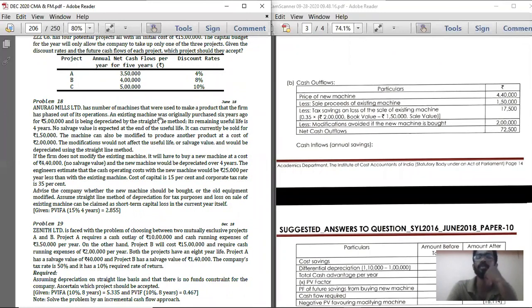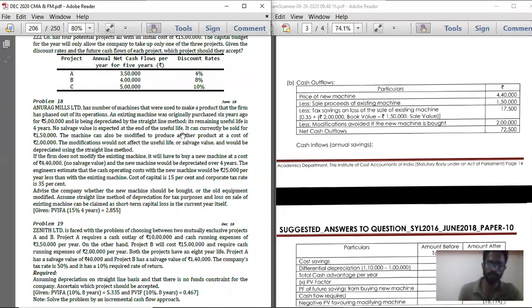Okay, problem number 18. Anurag Mills Limited has number of machines that were used to make a product that the firm has phased out of its operation. An existing machine was originally purchased 6 years ago for 5 lakh rupees and is being depreciated by straight line method. Its remaining useful life is 4 years. No salvage value is expected at the end of useful life.